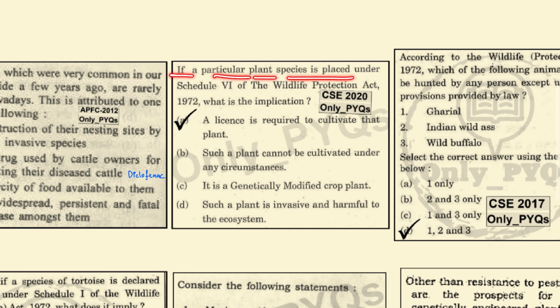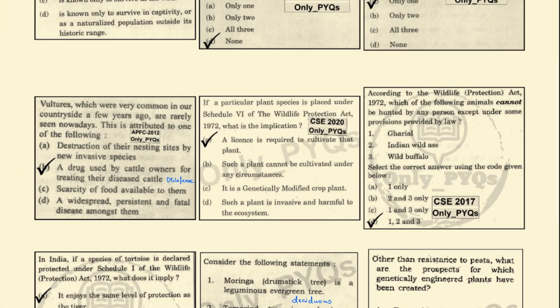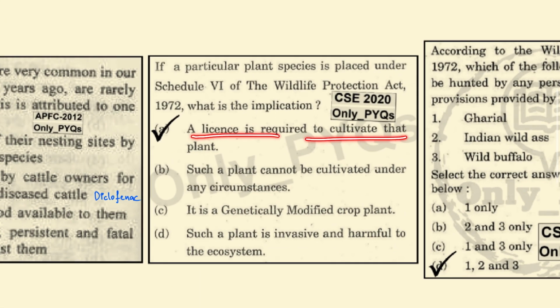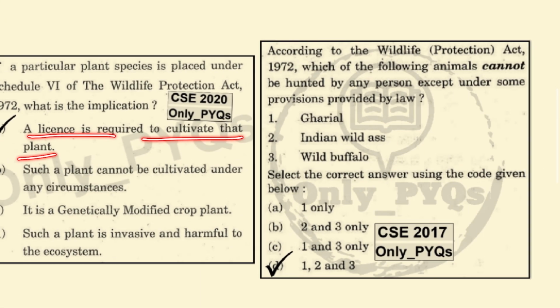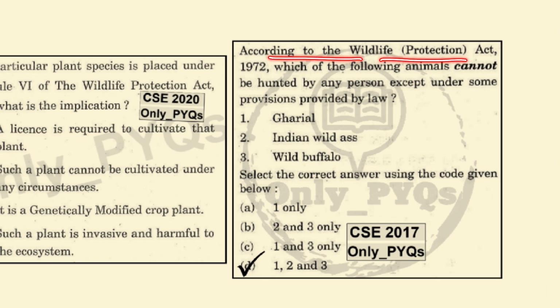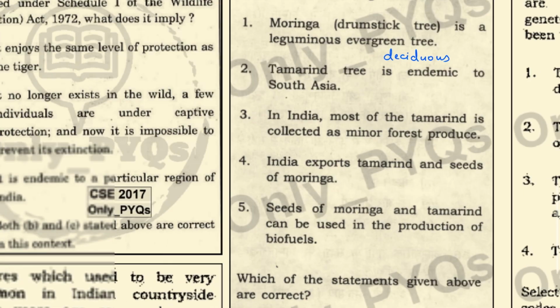If a particular plant species is placed under Schedule 6 of the Wildlife Protection Act of 1972, what are the implications? A license is required for cultivation of that plant. According to the Wildlife Protection Act of 1972, which of the following animals cannot be hunted by any person except under some provisions provided by the law? Gharials, Indian wild ass as well as the wild buffaloes cannot be hunted. So the answer becomes 1, 2, 3.